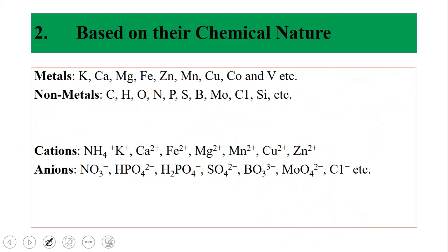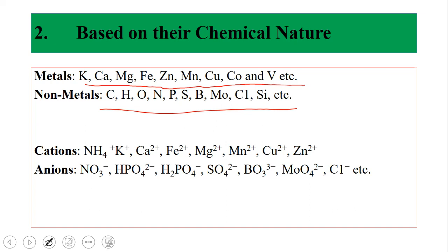Second classification is based on the chemical nature. As I told you, it is based on the chemical nature, like metals, non-metals, cations and anions. Metals means which have luster, which are tangible, right? So metals like potash, calcium, magnesium, iron, zinc, manganese, copper, cobalt and vanadium. And non-metals are these. Okay, see, the classification differs from one classification to another. Do not connect them. That is a separate one, this is a separate one.